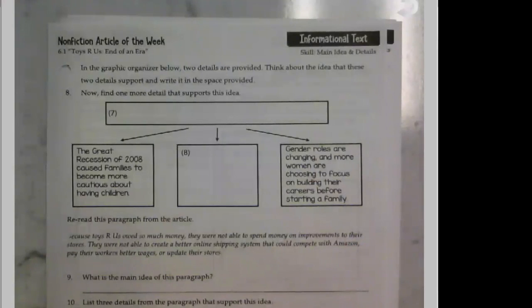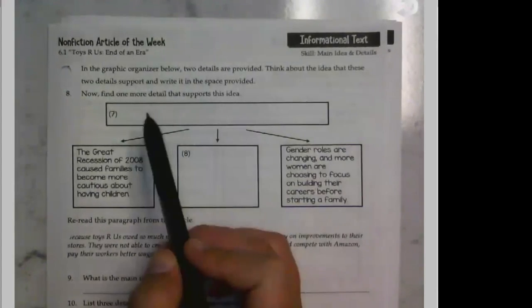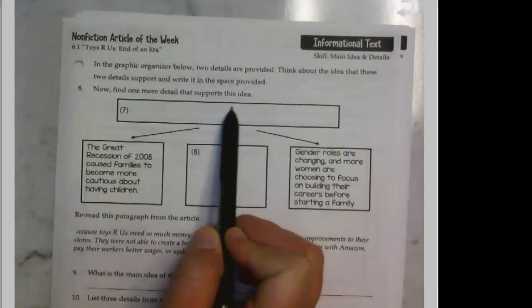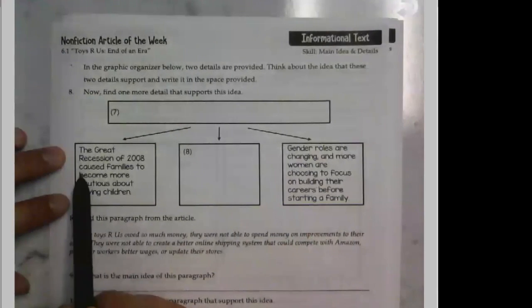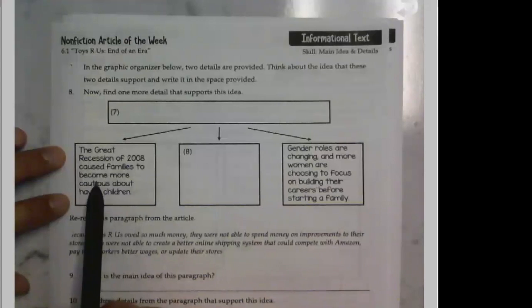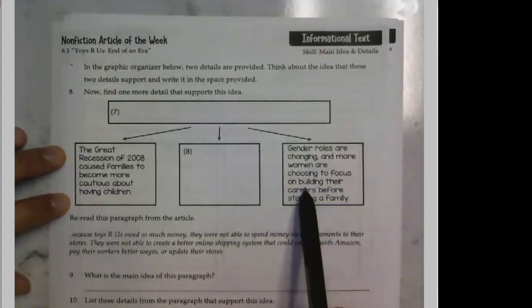So number 7, it says, in the graphic organizer below, 2 details are provided. Think about the idea that these 2 details support and write it in the space provided. So they're giving us information here, and then we have to come up with a main idea that it supports. The Great Recession of 2008 caused families to become more cautious about having children. Gender roles are changing and more women are choosing to focus on building their careers before starting a family.